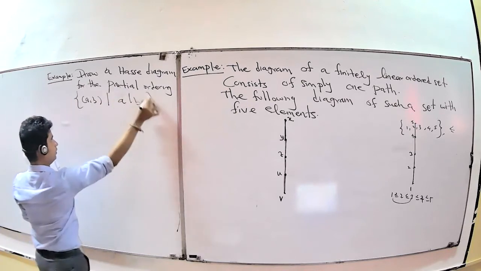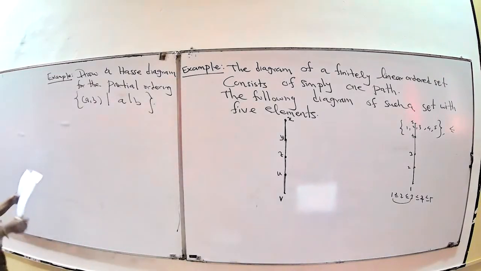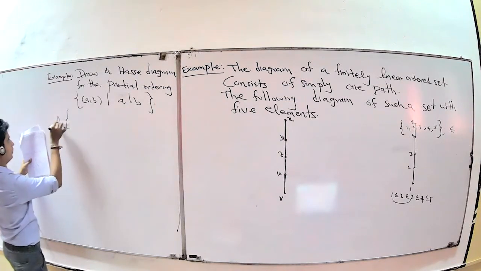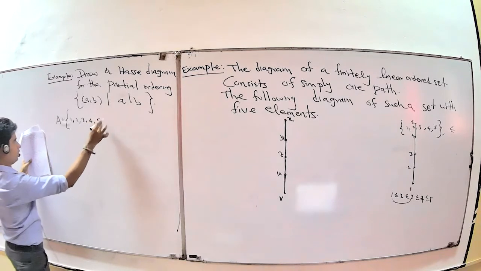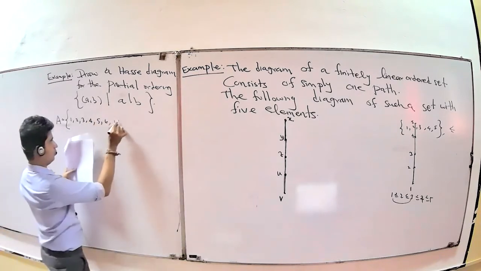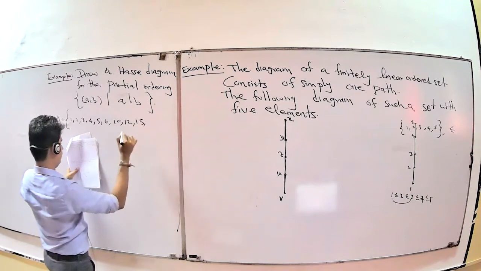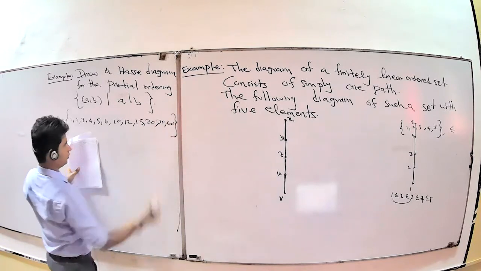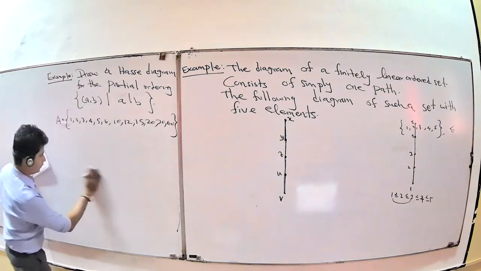A divides B. Here you take these elements, you put them as the set A. This set consists of 1, 2, 3, 4, 5, 6, 10, 12, 15, 20, 30, 60. Here also again the divides relation. Then you can do this program, I think it will take more time, I think it will be checked.